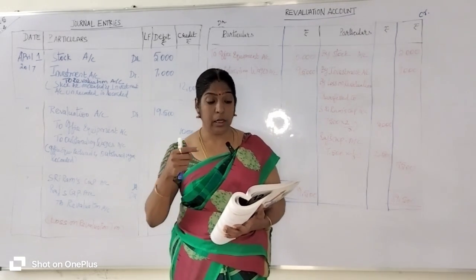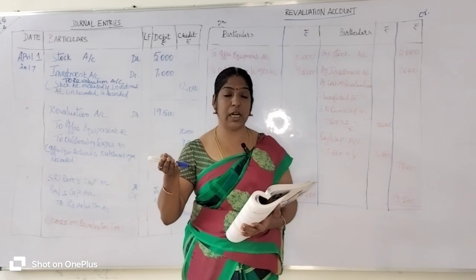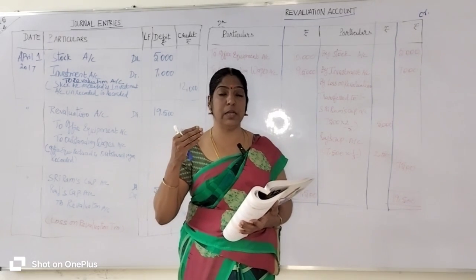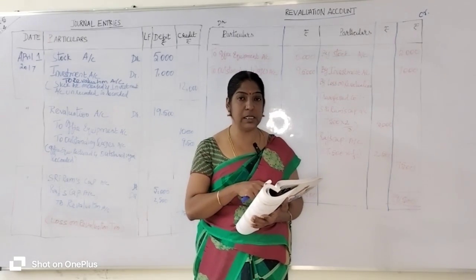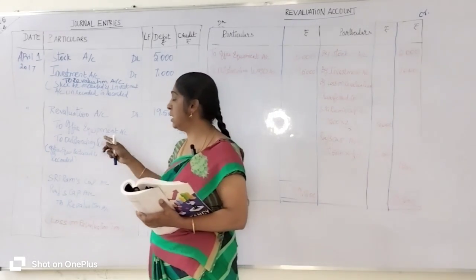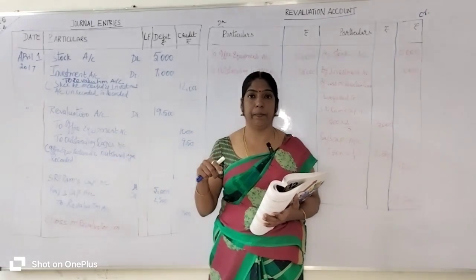If your expenses increase, outstanding wages, what is the journal entry? Outstanding wages is a liability. If the expense increases, revaluation account is to be debited.